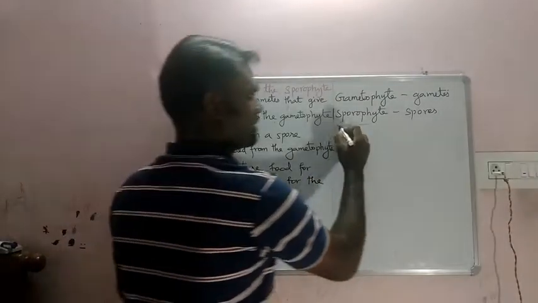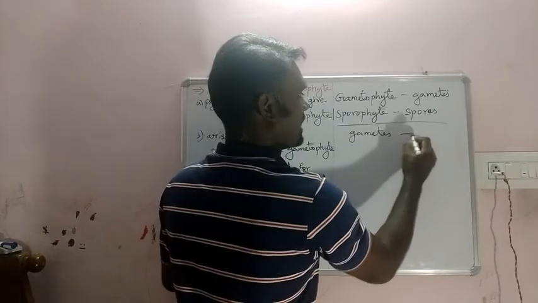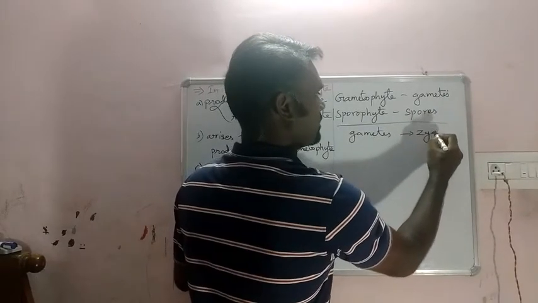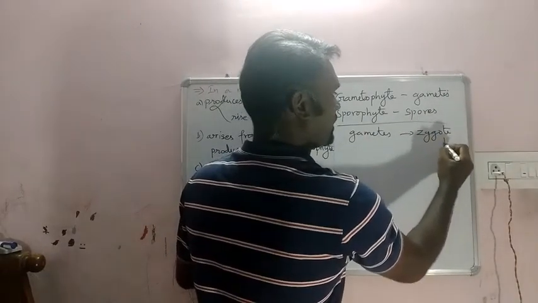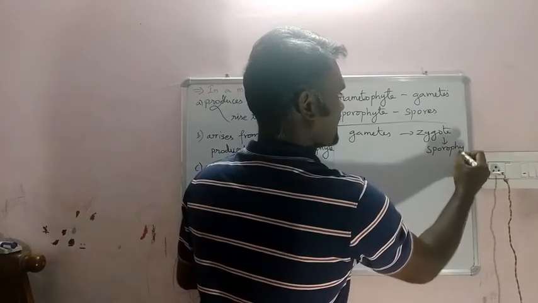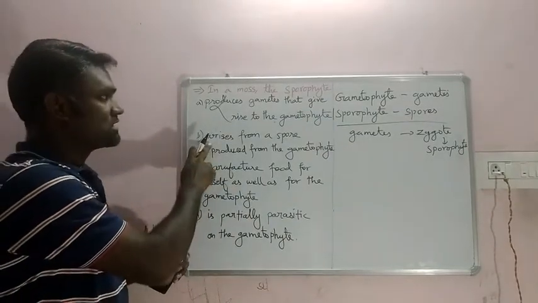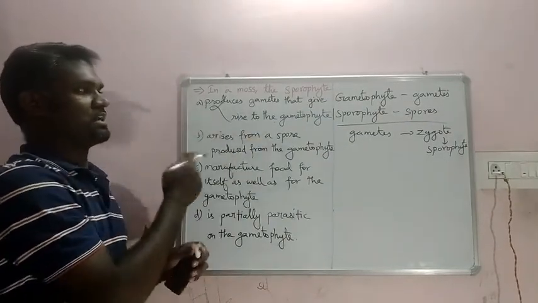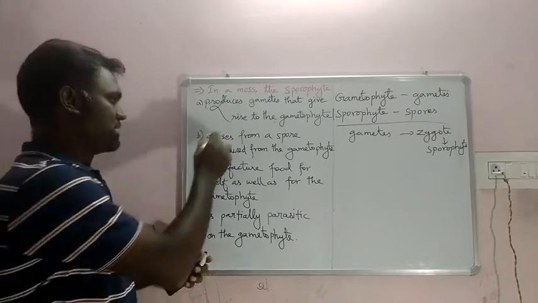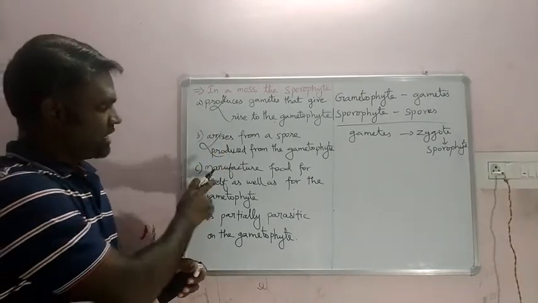Right, guys? Gametes fuse and form a zygote. Listen carefully, everyone: the zygote only gives the sporophyte. But here, what does it give? The sporophyte arises from a spore. That means it also cannot be the right one. It's wrong.